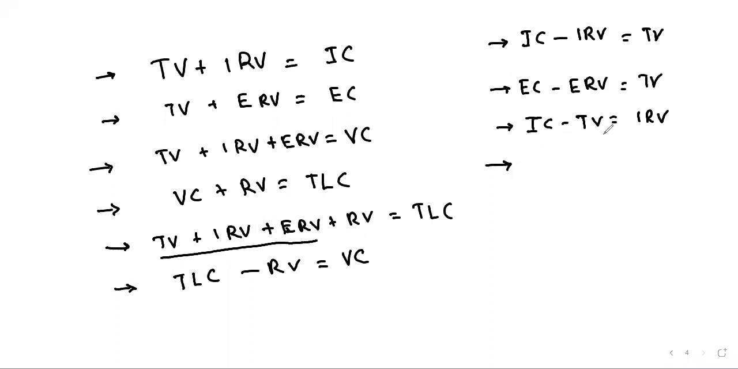So then IC minus TV, what do you say? Inspiratory reserve volume. So likewise, there are so many equations you can make like this. That means here VC minus IRV minus ERV. There are all possibilities for the examiner to ask all kinds of questions like TV. So if you want to frame these kinds of equations, you need to practice.